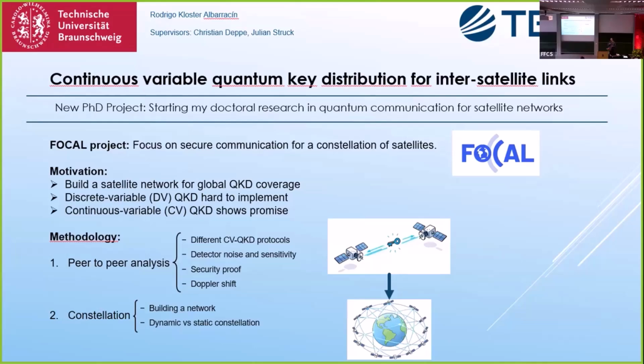We want to address this problem first by doing an analysis between only 2 satellites. This would be the most simple model. We will study the different protocols, the security proof, and also one of the biggest challenges, the Doppler shift. If everything goes right, then we would scale up into thinking about building a network and other considerations like a dynamic or a static constellation. So that's it.